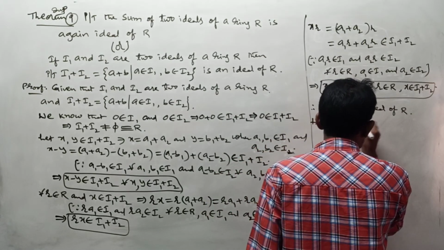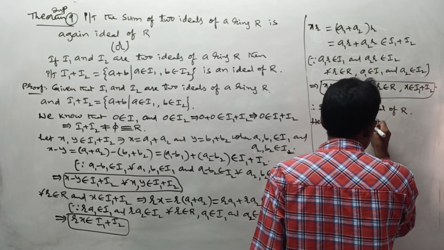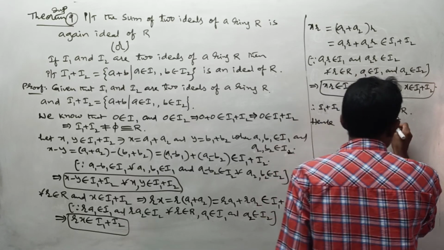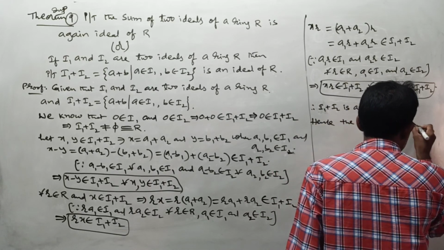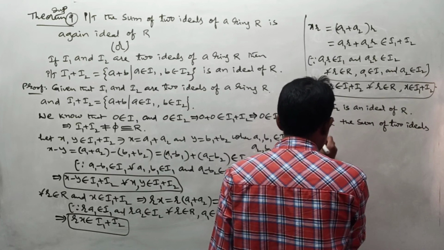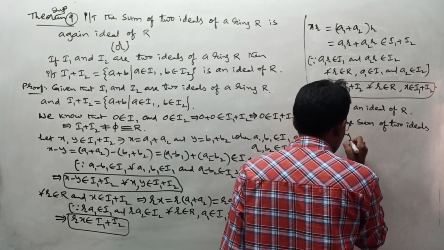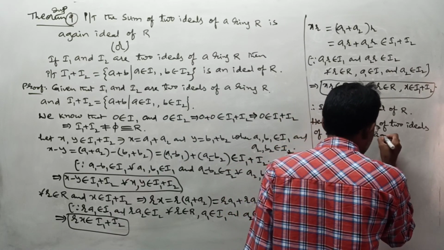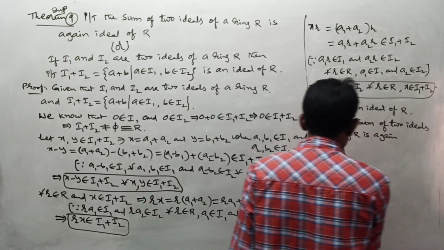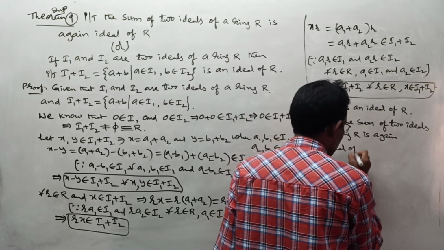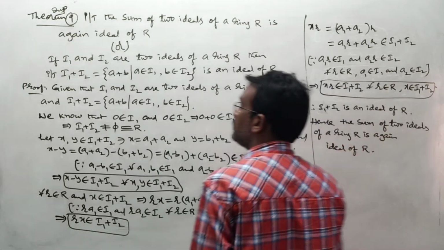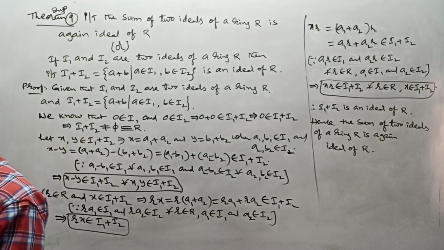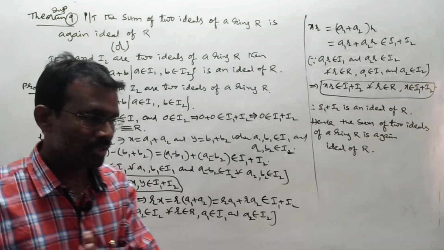Hence the first statement is the conclusion. The second statement, you can stop here: the sum of two ideals of a ring R is again an ideal of R. This completes your theorem number 9. This is about today's class.